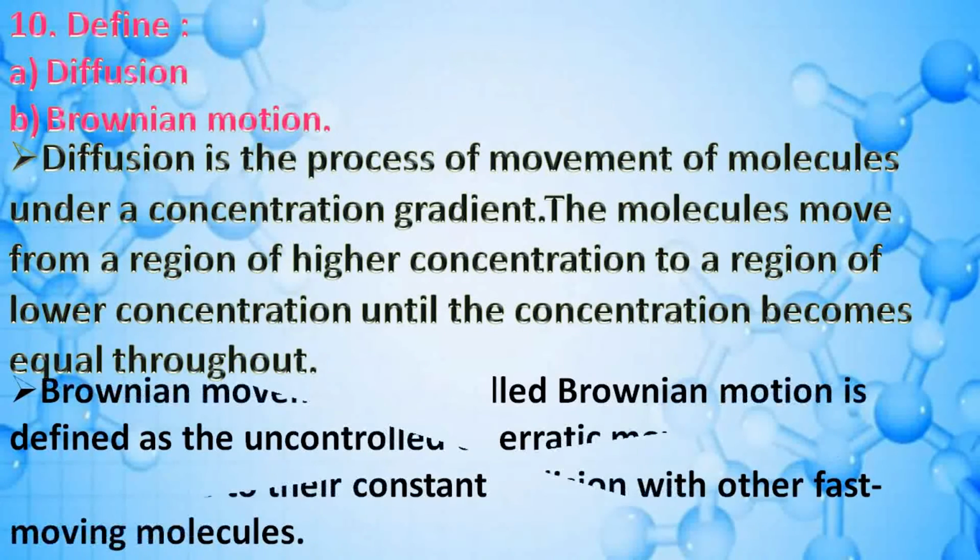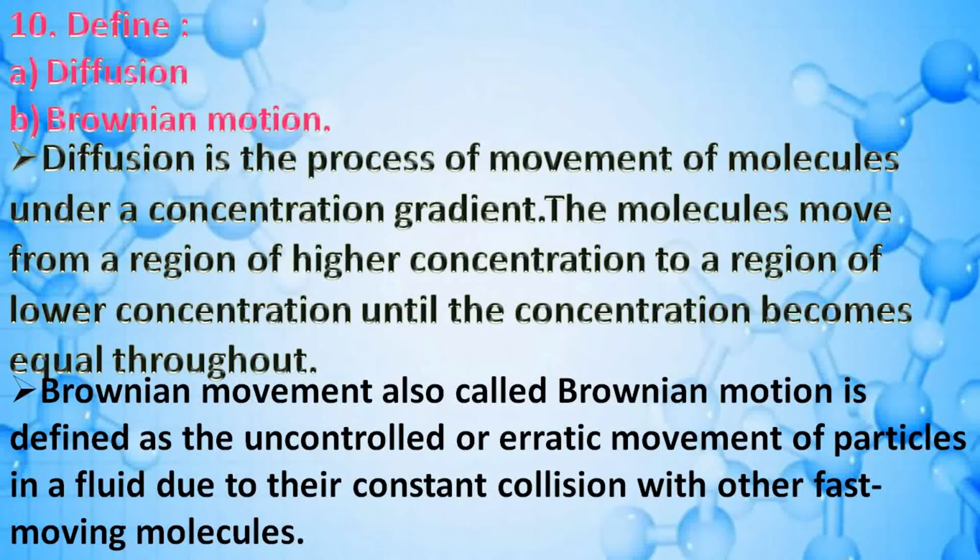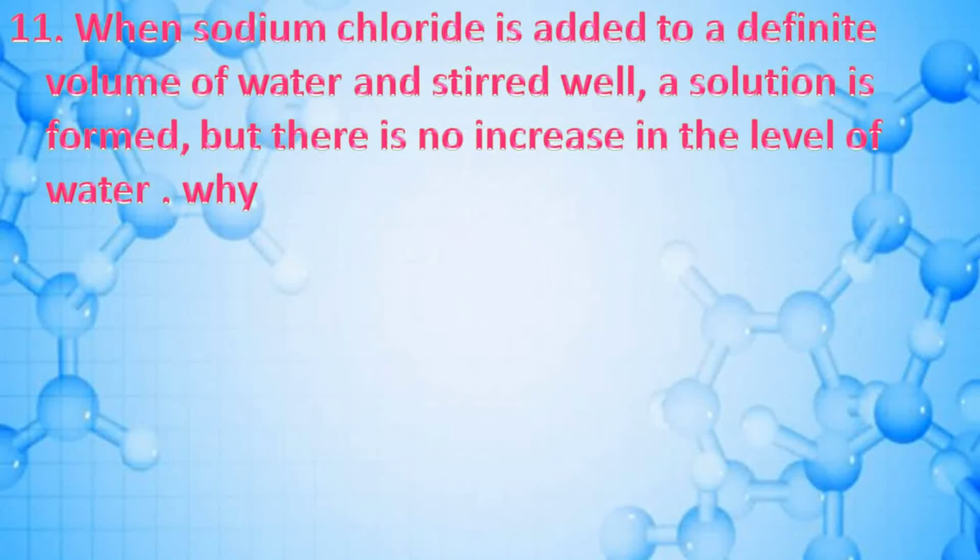Brownian movement, also called Brownian motion, is defined as the uncontrolled or erratic movement of particles in a fluid due to their constant collision with other fast-moving molecules.